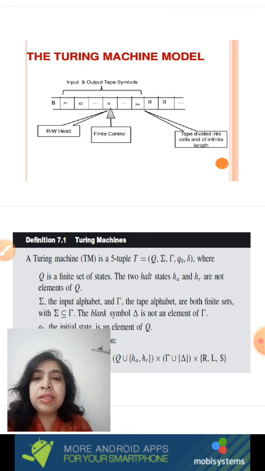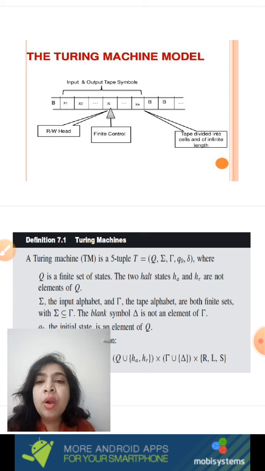You have a finite control which is capable of remembering the name of the current state, what symbol the machine is reading, and where the tape head will move, whether to the left or right, or remain stationary. The input data can be written on this tape in the form of symbols. So here in the diagram, x1, x2 up to xn are the symbols written onto the tape.